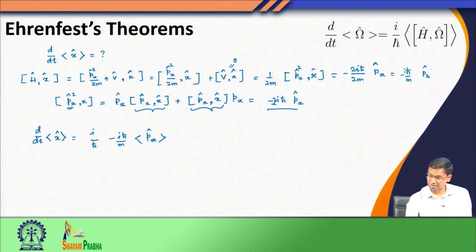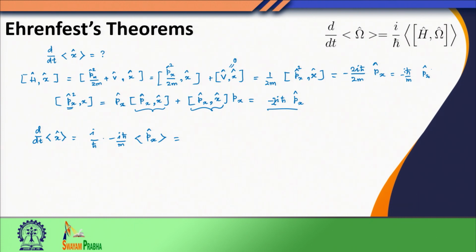Since these are all constants, I brought them out of the expectation value. When I look at this term, minus I becomes 1, h bar cancels out, and then I am left with 1 over m.